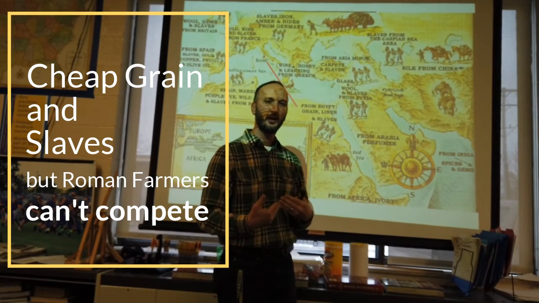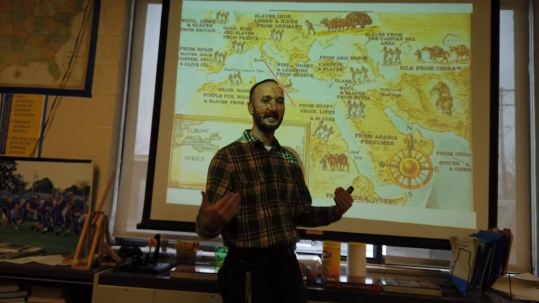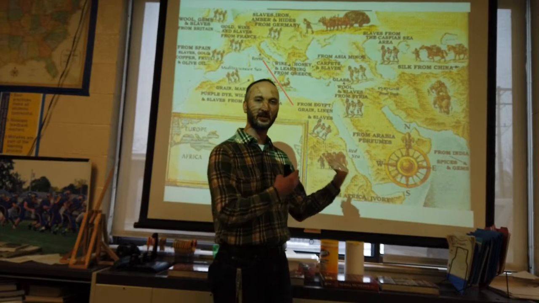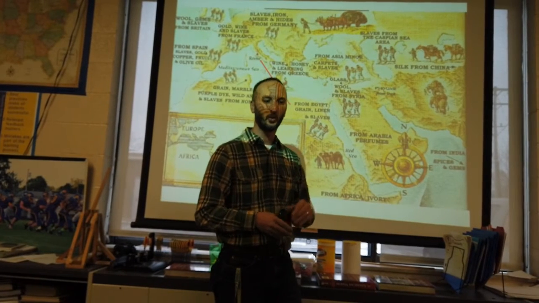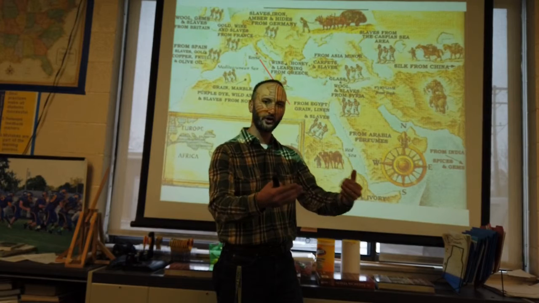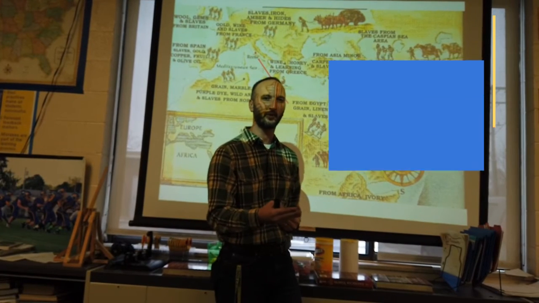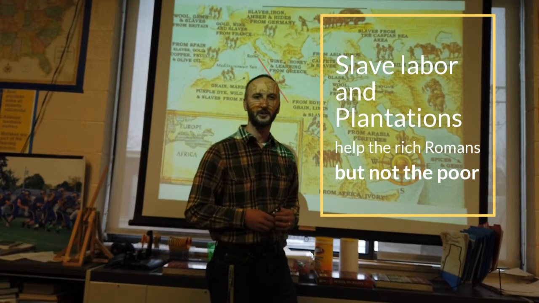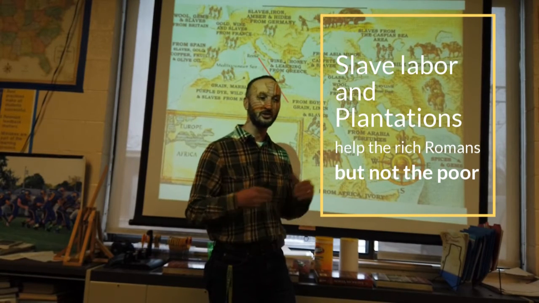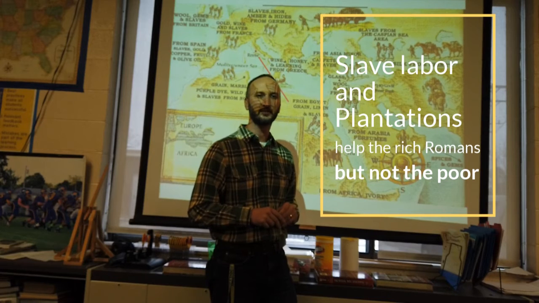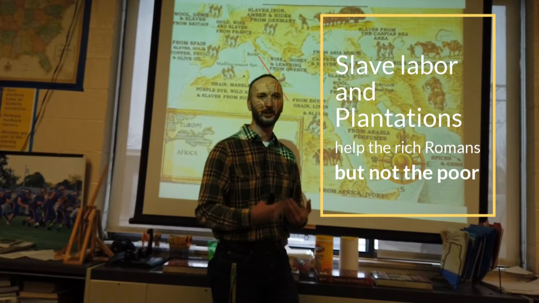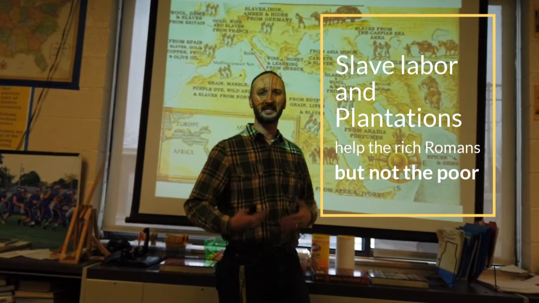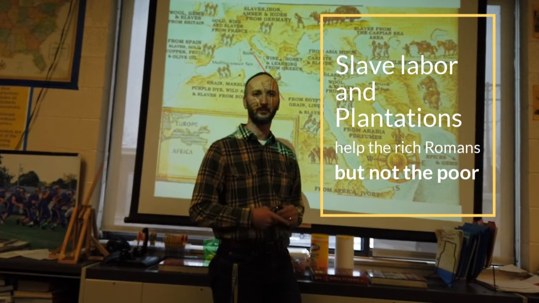So there are some wealthy patrician farmers who have basically like a plantation called a latifundia. That plantation is going to use slave labor from the slaves coming from the empire's conquest. And so with slave labor, that is also going to further drive down the price of grain. You got cheap grain coming in from Egypt and other places, and then you got cheap grain being produced on these large plantations, the latifundia, by the patricians using slave labor that they get from the conquest. And so the poorer, lower class plebeian Roman farmers can't compete, so they're going to have to sell their land. They're going to sell themselves into debt slavery because they get into debt, which actually sets up some of the feudal system coming up in the Middle Ages.